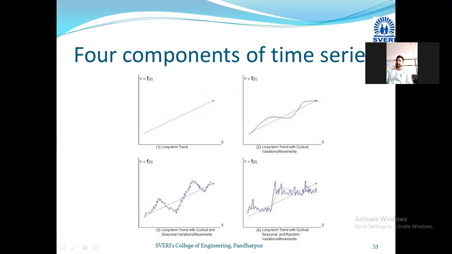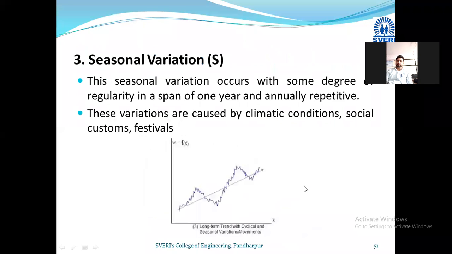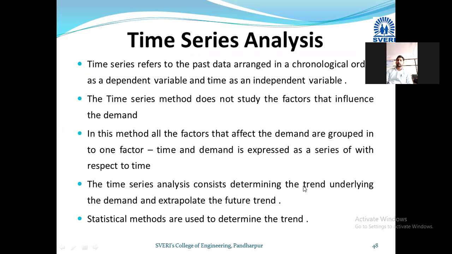Is everyone getting this time series analysis? Is there any doubt, any question? I hope you have written the time series analysis initial points. Is it right? Up to what point have you completed the write-up part? Please let me know. Have you written this time series analysis point? Yes, sir. Yes. Okay.